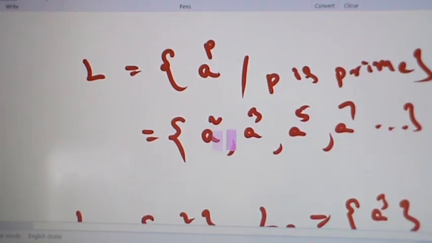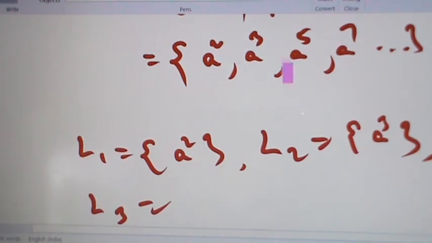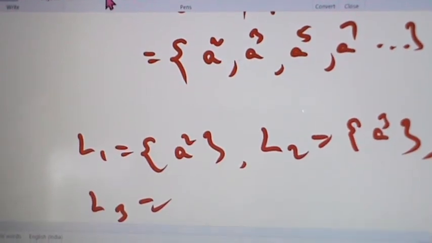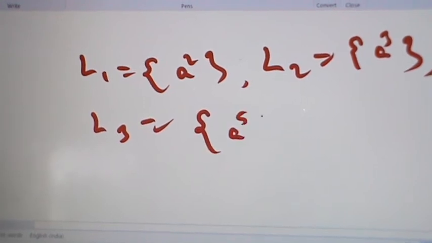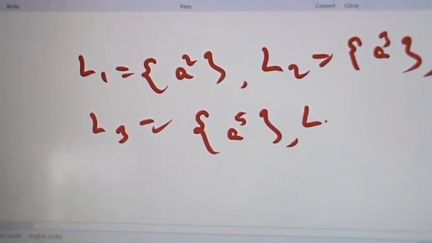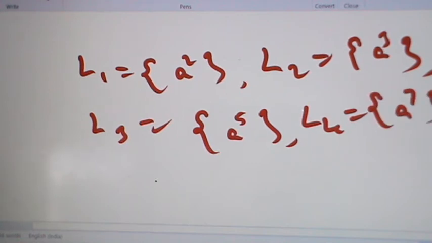That is, we are taking sets as individual elements of this set. So L3 equals the set a power 5, L4 equals the set a power 7 and so on.